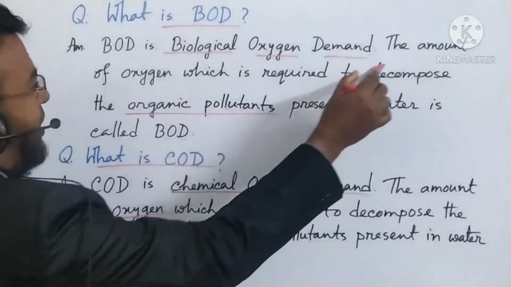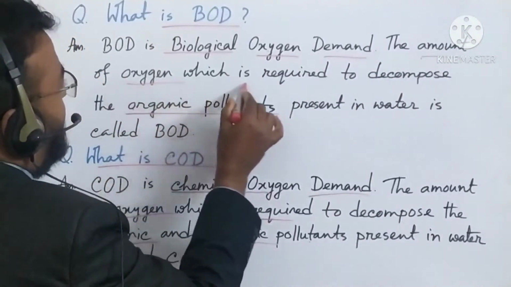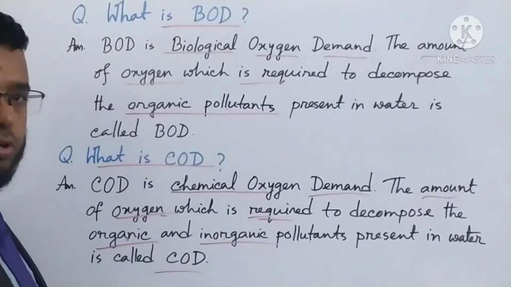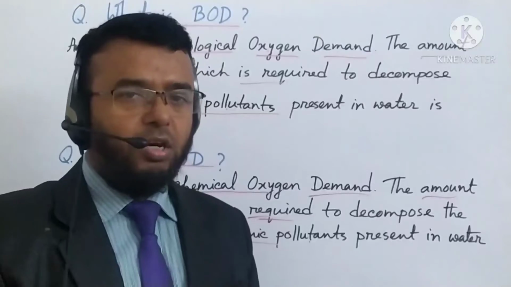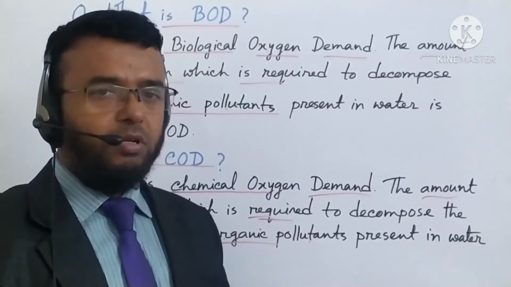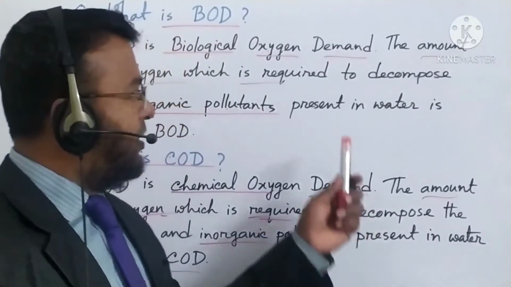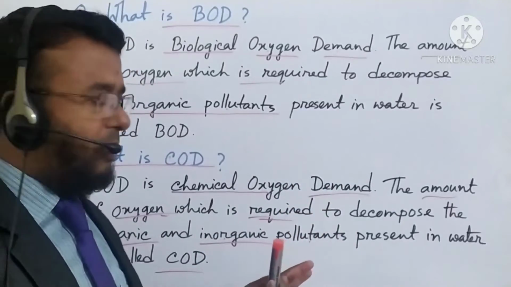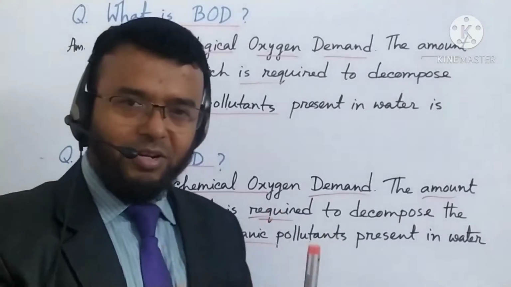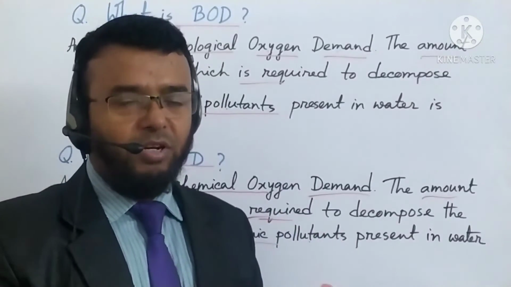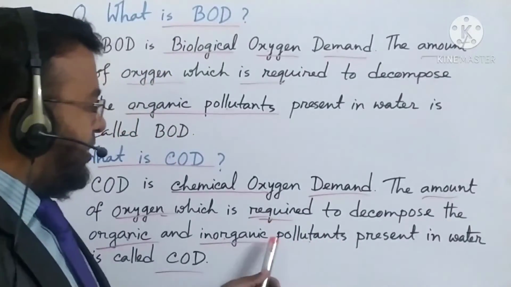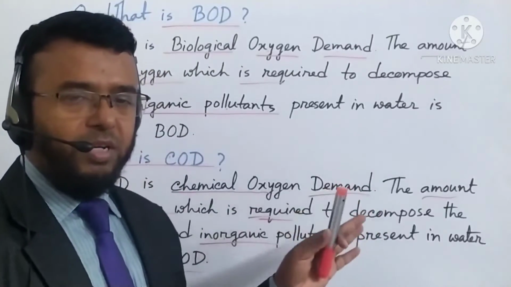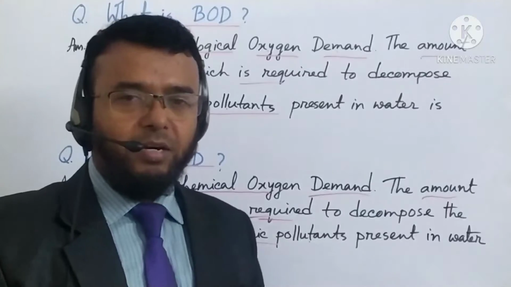So in both cases, the amount of oxygen that is required to decompose, first one is only the organic substance or organic pollutants or organic matter present in water, and in the second one, chemical oxygen demand, it is organic and inorganic, both pollutants that are present in water, that is called. So I have given COD and BOD.